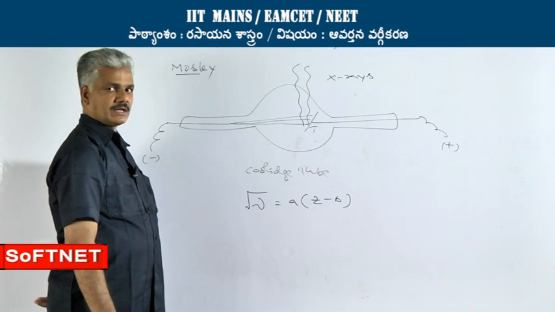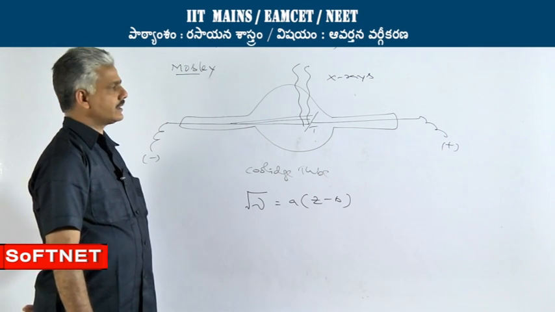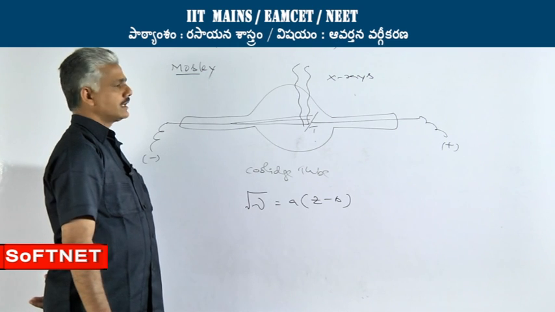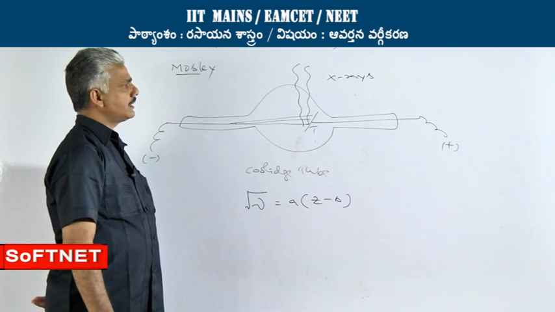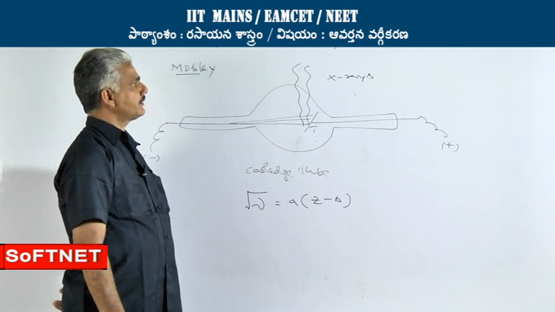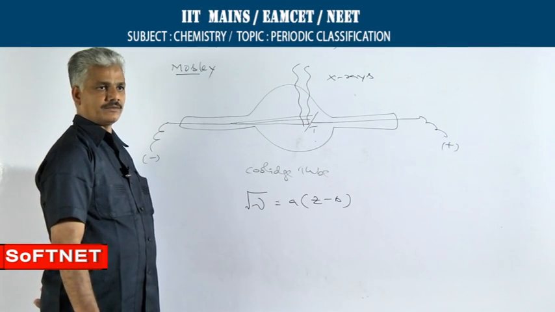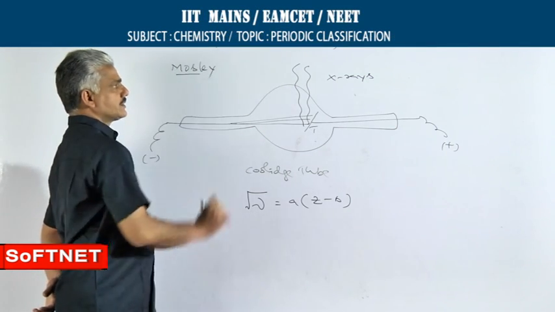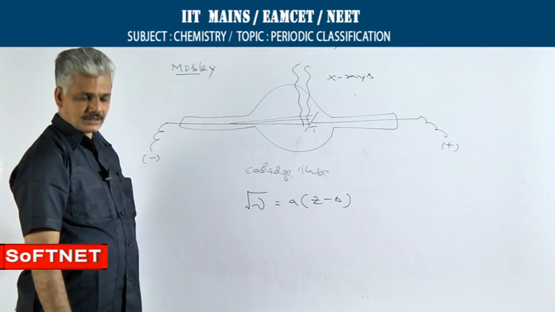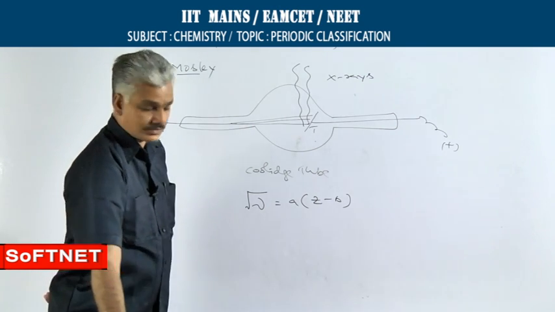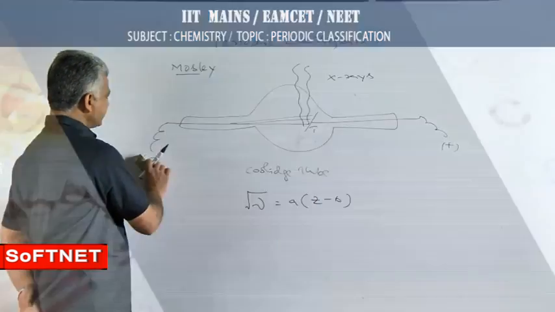Based on this law and concepts of atomic structure, Moseley arranged all the elements available at his time in a tabular form, which is called Moseley's periodic table, also known as Moseley's modern periodic table.